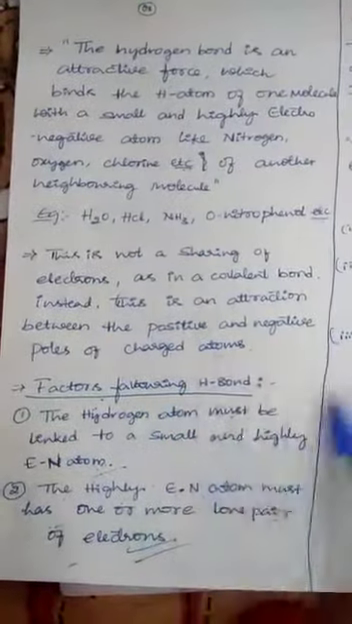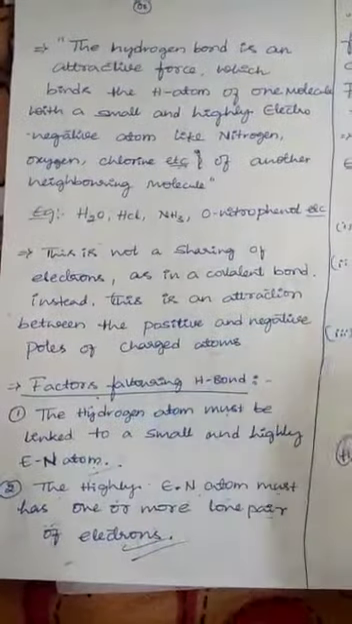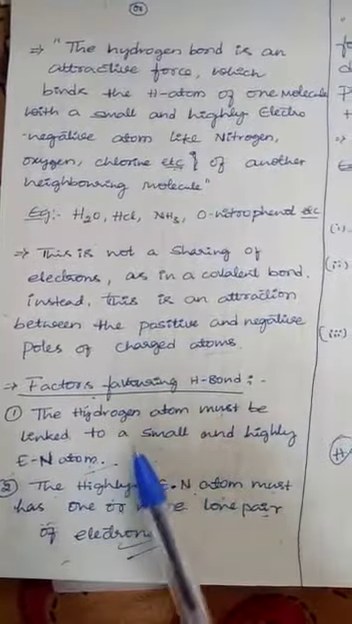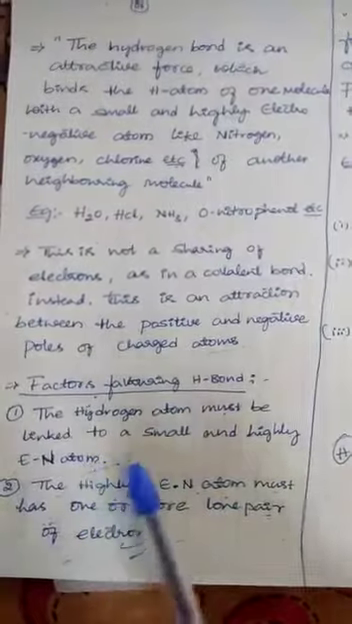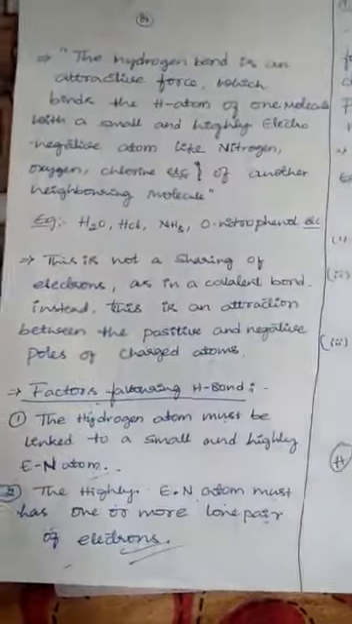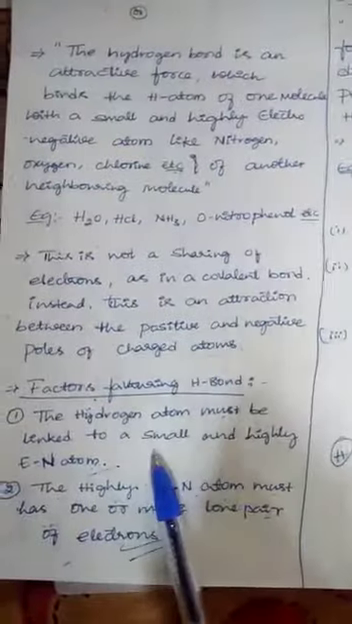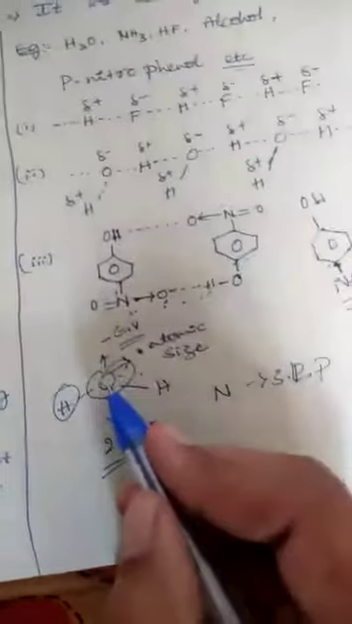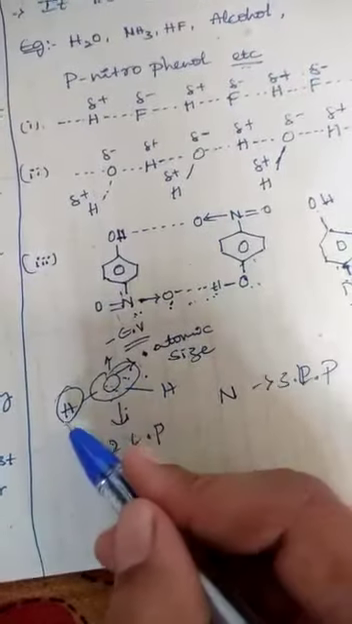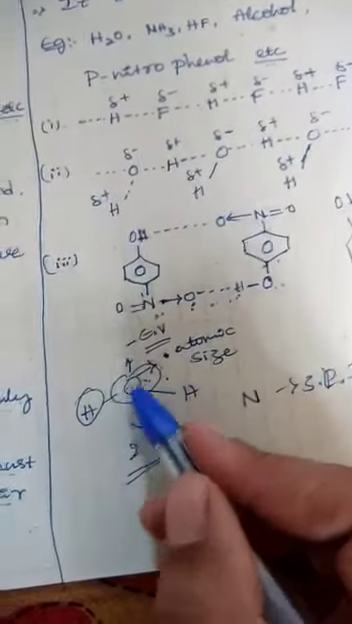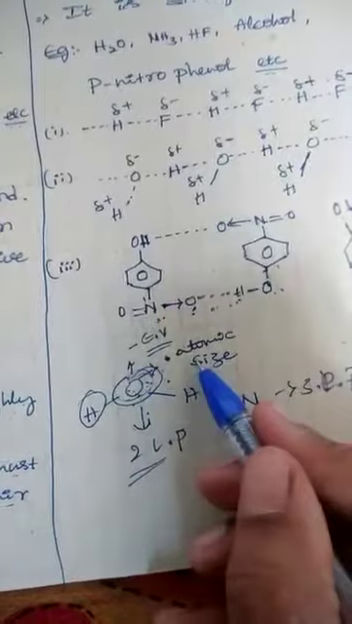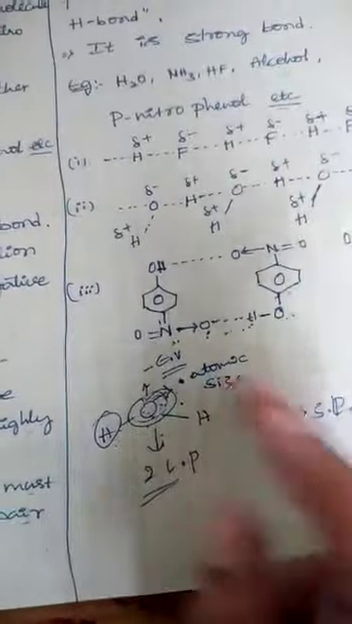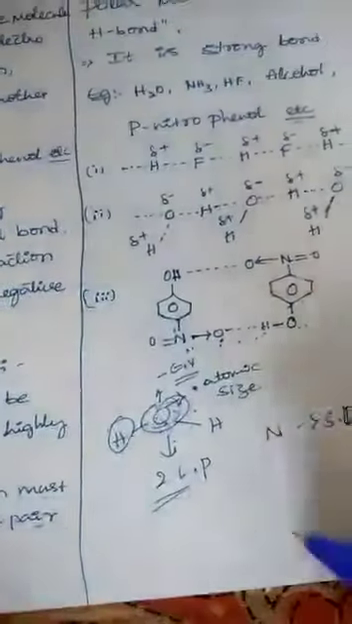Next, coming to factors favoring hydrogen bonds. The first factor is that the hydrogen atom must be linked to a small and highly electronegative atom. Here I am going to take the water molecule. In this water molecule, when compared to the sizes of hydrogen and oxygen, oxygen has the least atomic size. Why? You know the reason. I already told you so many times while doing atomic sizes in earlier classes.